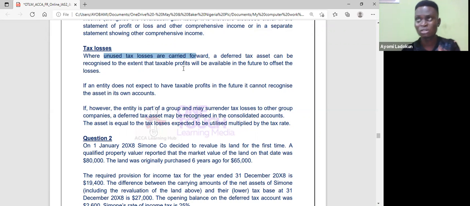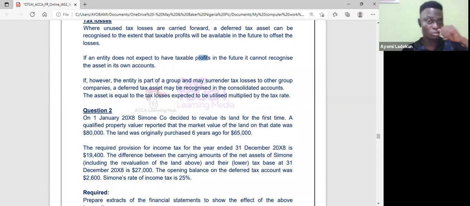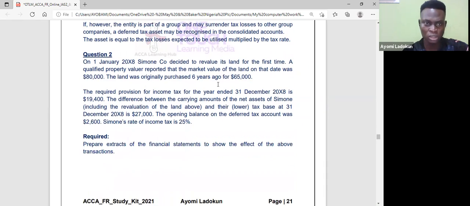So if I make a loss of 500 million, for example, and I make a profit of 300 million, I can use that 500 million to offset it, I'll be reducing it, so I still have a negative until I come back to my normal profit. Okay, so if the entity does not expect taxable profit in future, it cannot recognize deferred tax assets. So you need to be sure that you are going to make profit. Okay, all right. So that's what that is saying.